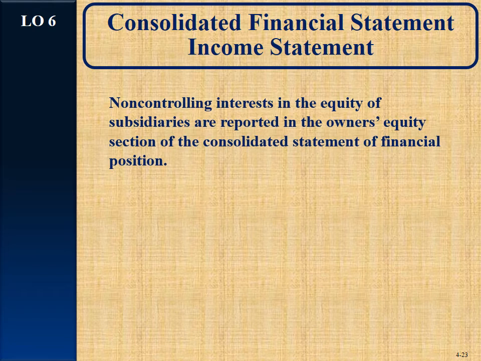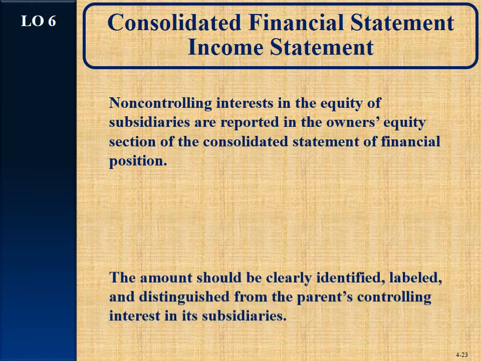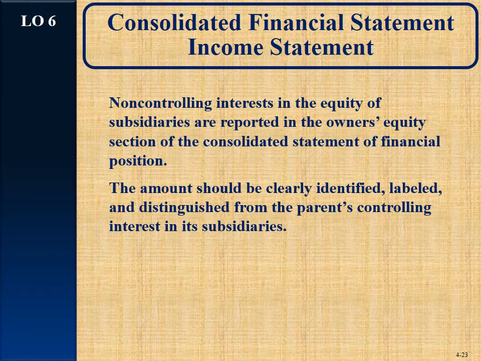What happens though after we finish those normal journal entries? Well, the non-controlling interest in the equity of the subsidiaries must be reported in the owner's equity section of the consolidated statement of financial position. The amount should be clearly identified, labeled, and distinguished from the parent's controlling interest in its subsidiary.